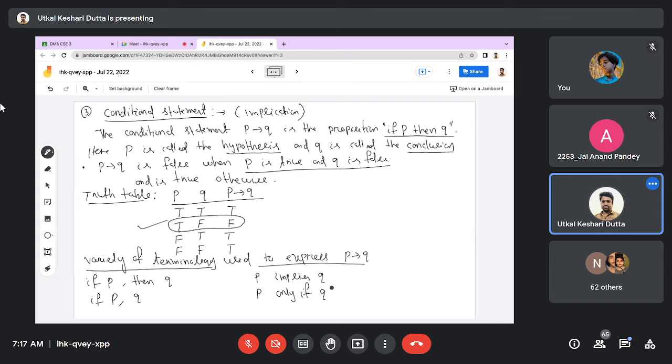Instead of writing if P then Q, you can also use these phrases or terminology.